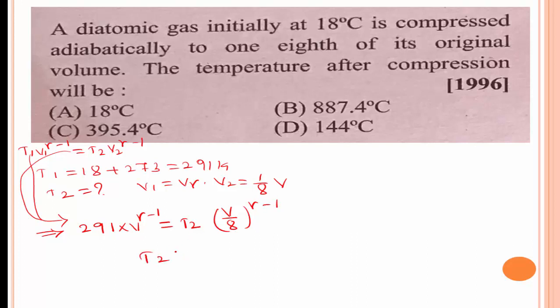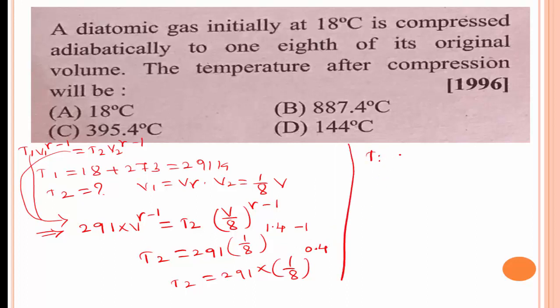Therefore T2 is equal to 291 into 1/8 whole to the power of γ minus 1, for diatomic gas γ is 1.4, so 1.4 minus 1. Therefore T2 is equal to 291 into (1/8) whole to the power of 0.4.